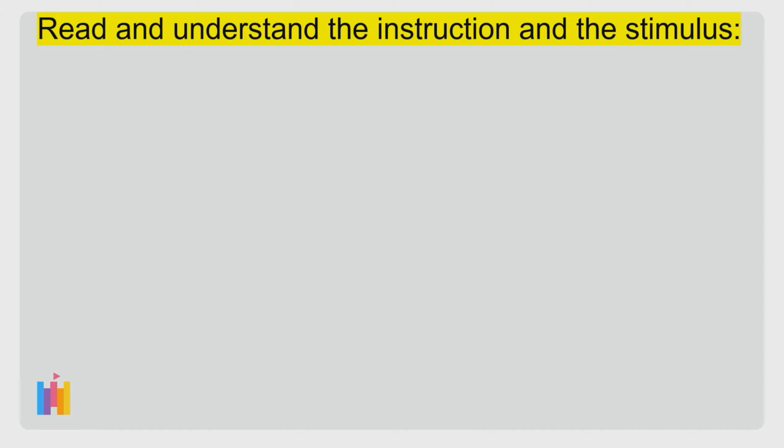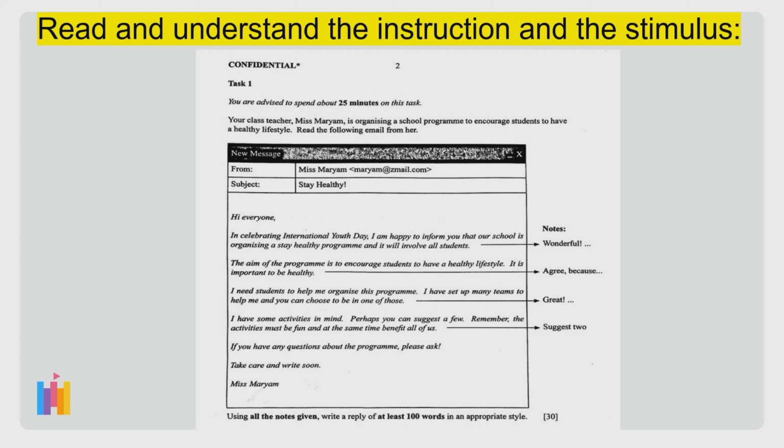Before writing the essay, you must read and understand the instruction and the stimulus. Now, first, identify the sender of the email, to whom your answer must be addressed. So, please highlight important keywords so that you understand what the email is about. Alright? So you can highlight the first word, Miss Mariam. Okay, this is your class teacher who sent you this email.